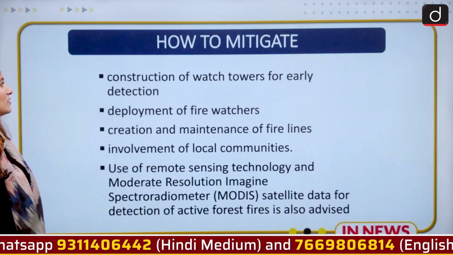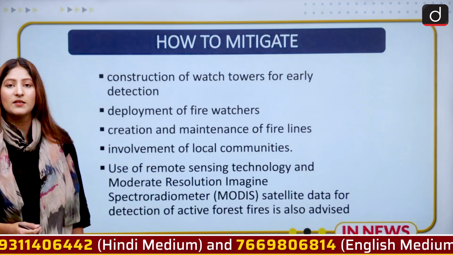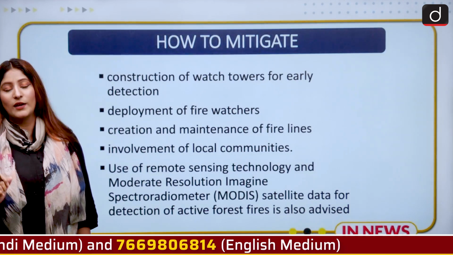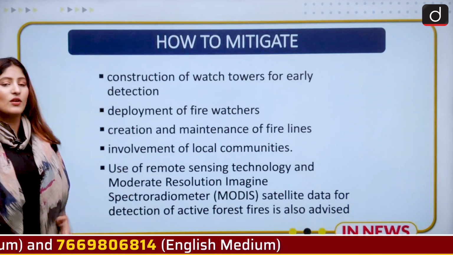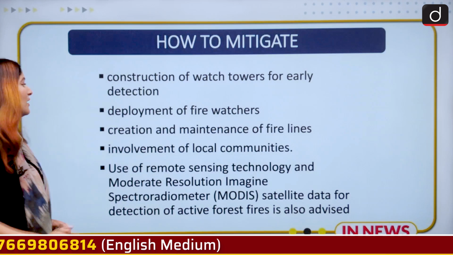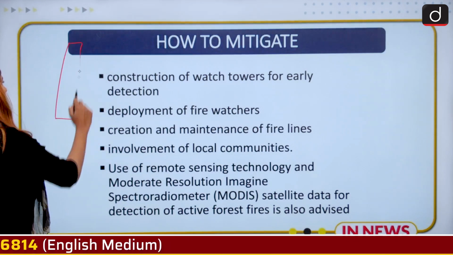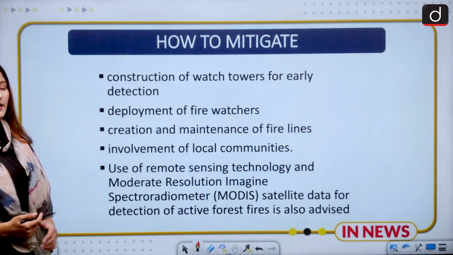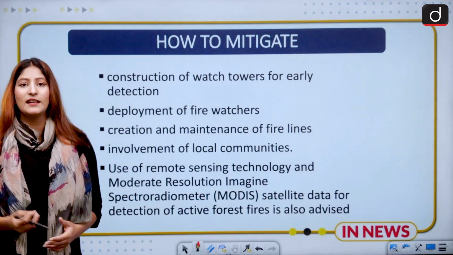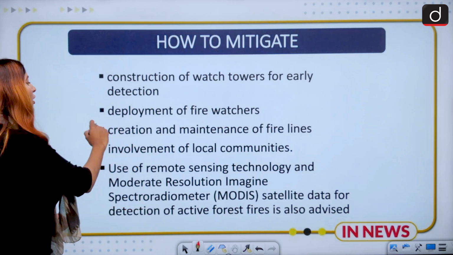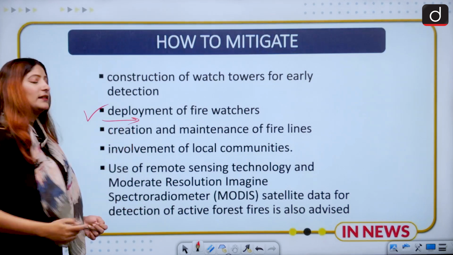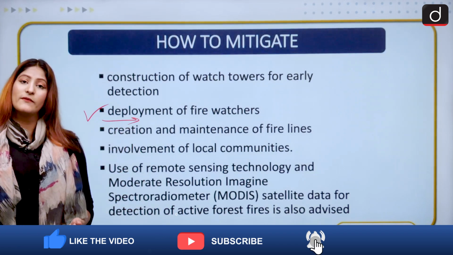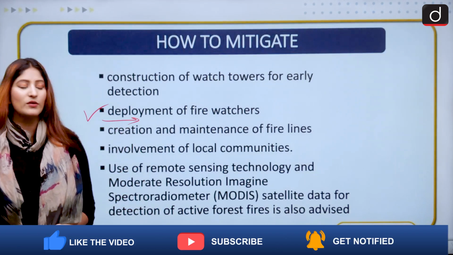Now, there is also a mitigation strategy that has been provided by the Ministry of Environment, Forest and Climate Change on how to control and douse them. First, construction of watchtowers. Watchtowers are like this in the forest, and there is a person standing here. So watchtowers make early detection possible. We also have to deploy forest fire watchers. Also, creation and maintenance of fire lines and making people aware of those fire lines.